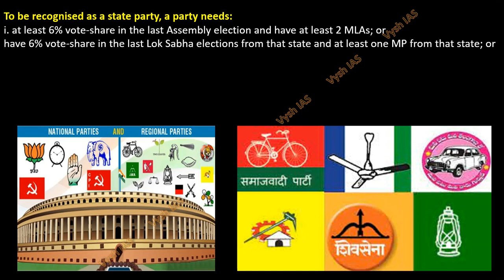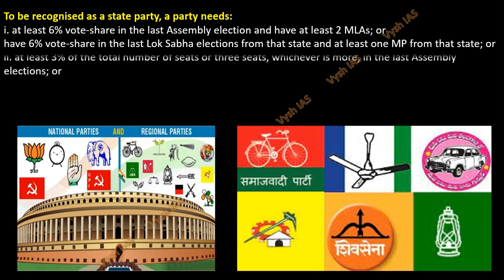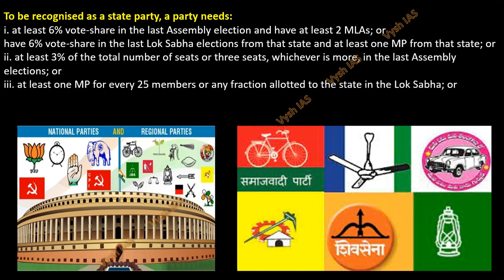But this has been asked in your UPSC prelims. Very lengthy options, 4-5 things they have given and asked you to select: which are the criteria for a state party. So this is one clause. The second clause is at least 3% of the total number of seats, or 3 seats, whichever is more, in the last assembly election. Then the third one, at least 1 MP for every 25 members or any fraction allotted to the state in the Lok Sabha.